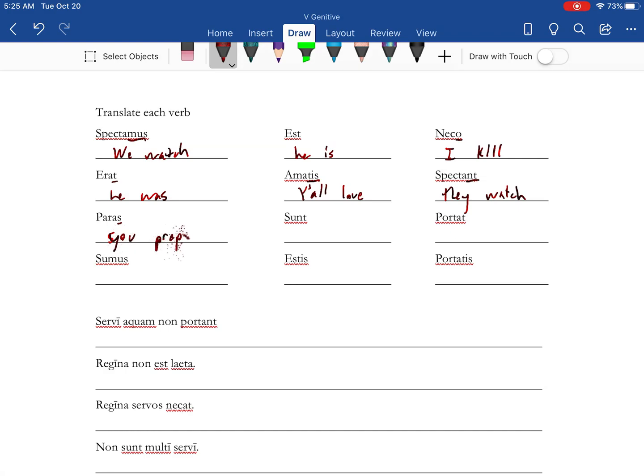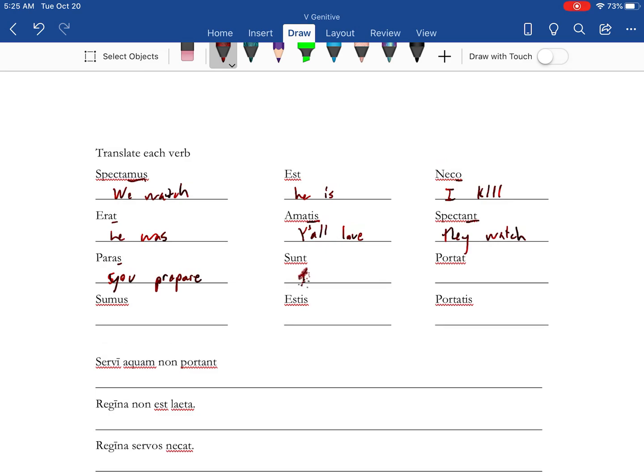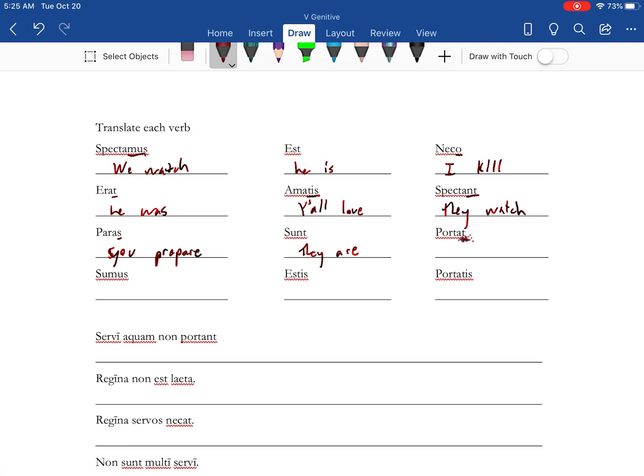You prepare. Sunt, the nt is they. Portat, the T, he, she, or it carries. Sumus, we. Estis, tis is y'all. And portatis, again, y'all carry.